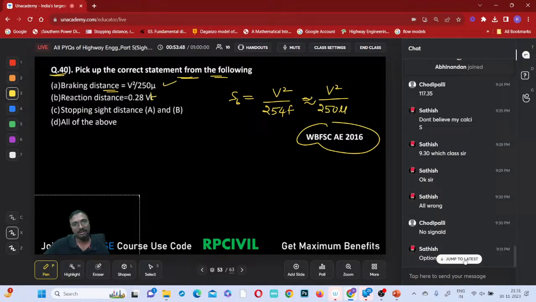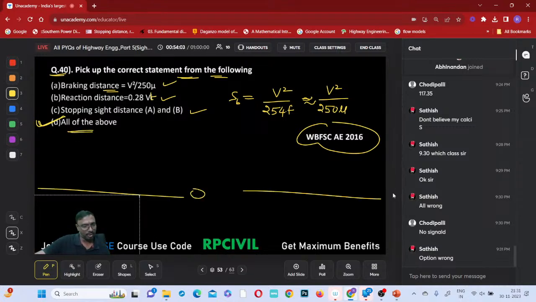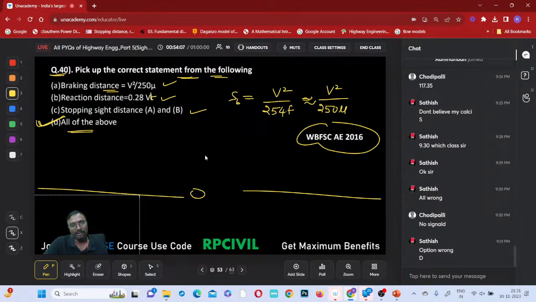That is correct. Reaction distance, yes, reaction distance is this one. Correct only, no? This is lag distance. Stopping sight distance A and B, correct. All are correct only, no? Which option I have given? I have given wrong option. D, all are correct. D only I have given or not?